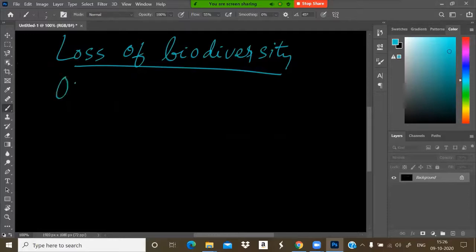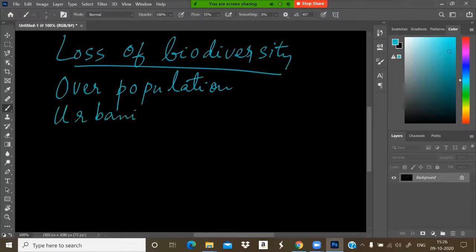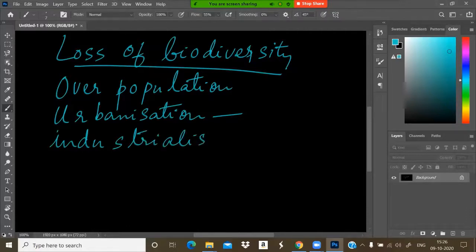Overpopulation, a population explosion, may lead to destruction or loss of biodiversity. Urbanization, that is industrialization or development, also leads to biodiversity loss.